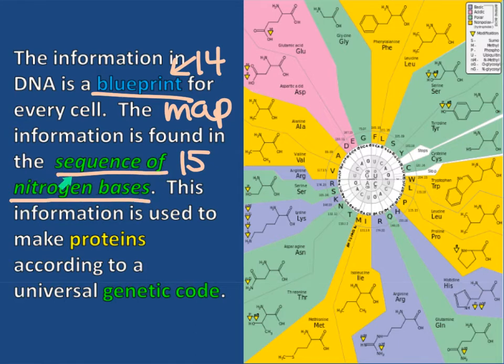The word sequence means the order of our nitrogen bases. The order of those 4 letters A, T, G, C.